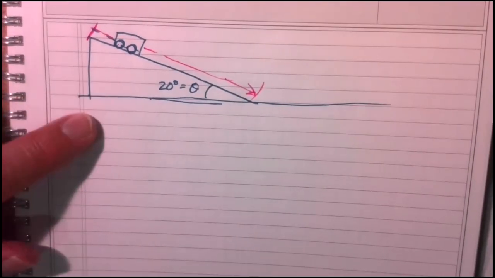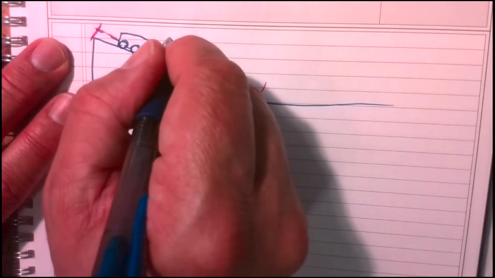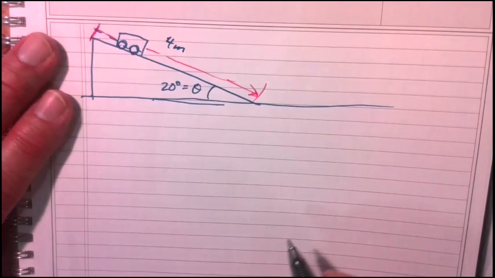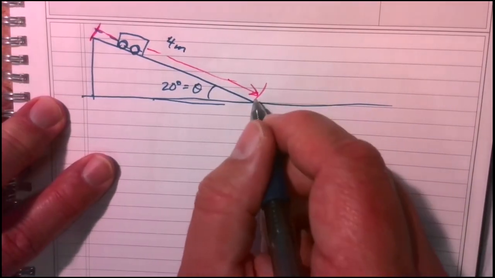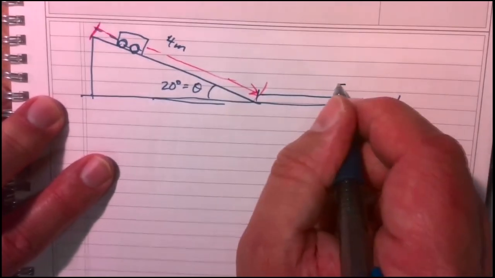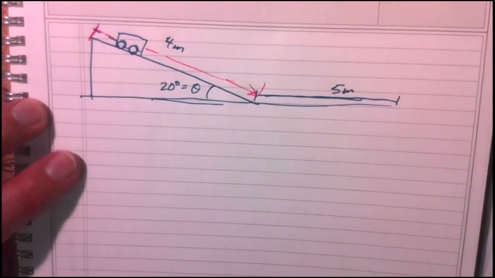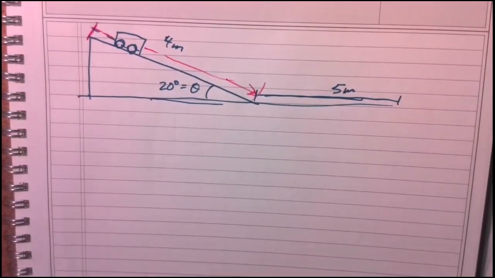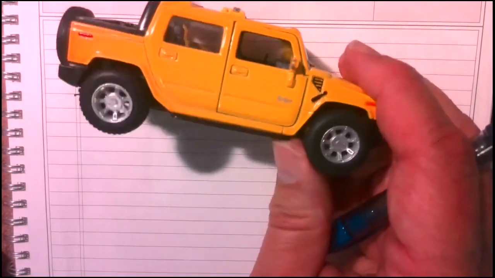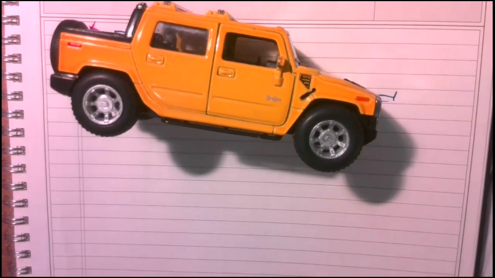All right. So you start up here and this track up here, let's say it's like 4 meters long. Okay, I don't remember what it is exactly. Okay, and then over here, let's say this flat part here is like 5 meters long. Okay, so all right, and if you don't know what a Pinewood Derby car is, it's basically just a piece of a wooden block, and you put wheels on it. Okay, and then you can make it smaller.